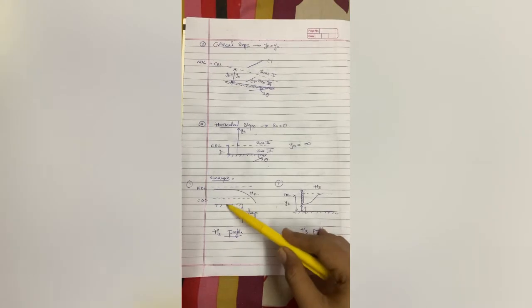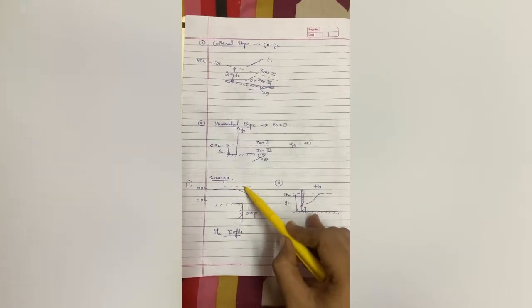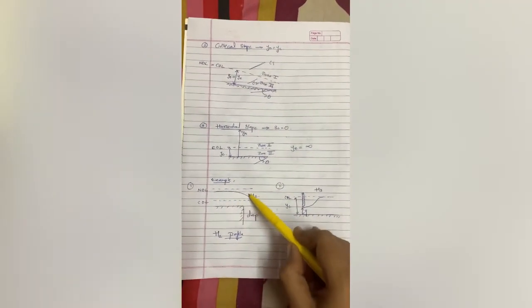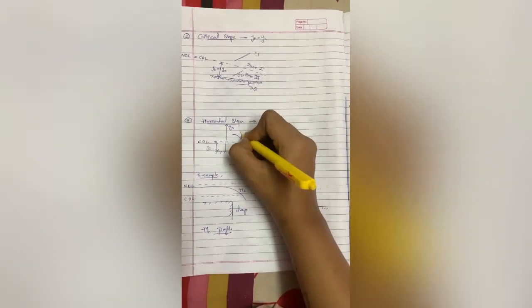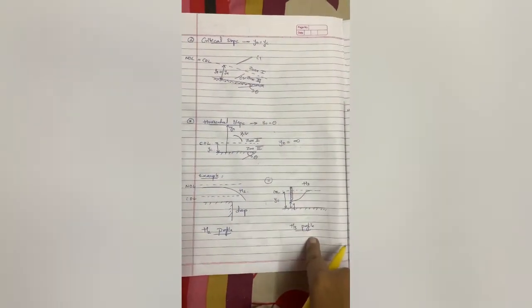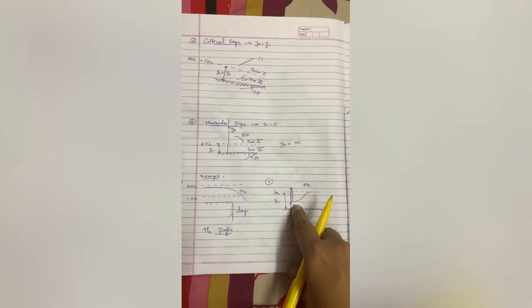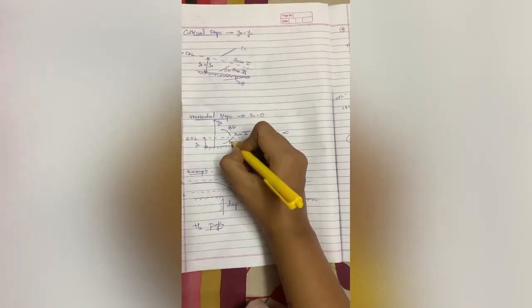Now there are two examples. Example 1, consider water is flowing, and there is a drop in the flow. This is your NDL I have marked here just for your consideration. This NDL is infinite, it can be marked at infinite level. The flow will occur in this direction, so we get the H2 profile in this way. Here this is your H2 profile. And for the H3 profile you have to consider a sluice gate that is open. Here y gets decreased and the water will flow in this direction, so we get the H3 profile in this way. This is your horizontal slope.